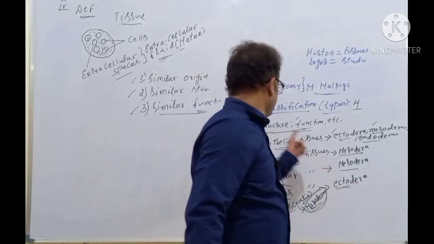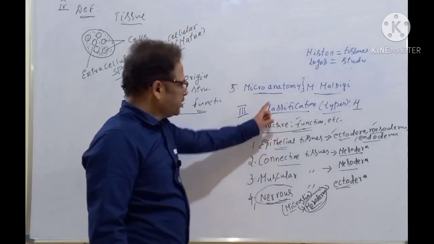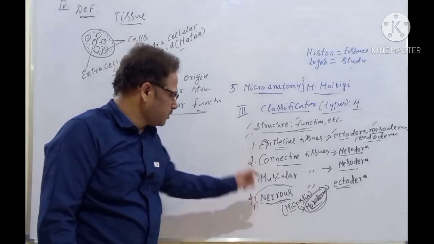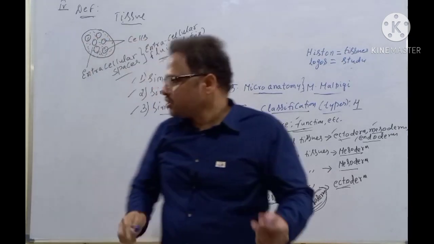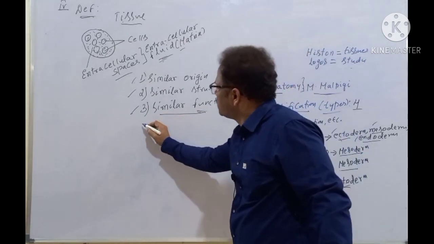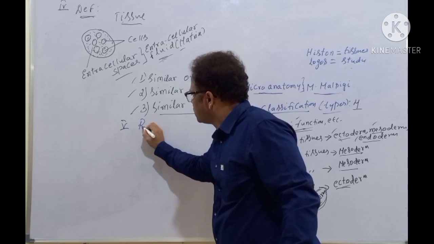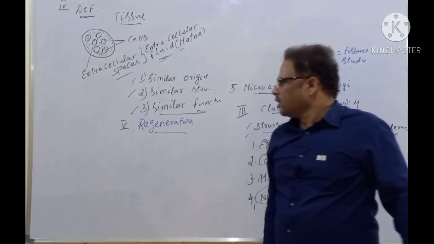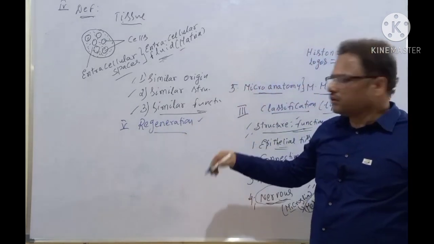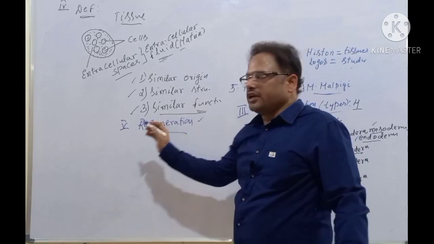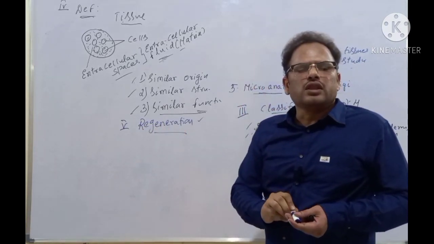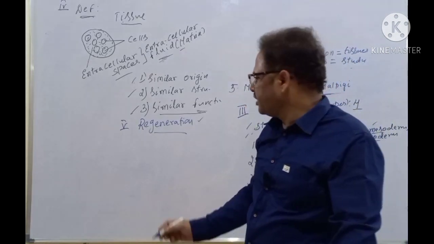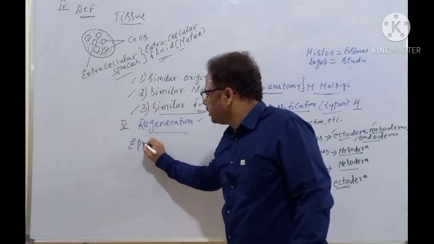Now we will be moving again to the structure here. You see here, different types of tissues are there: epithelial, connective, muscular and nervous tissues. And the next aspect of tissues is regeneration. The fifth aspect of tissues is regeneration. Of course, it's very important actually. All of you note down. Regeneration. The power of regeneration is different in different tissues. The highest power of regeneration is there in the epithelial tissues.